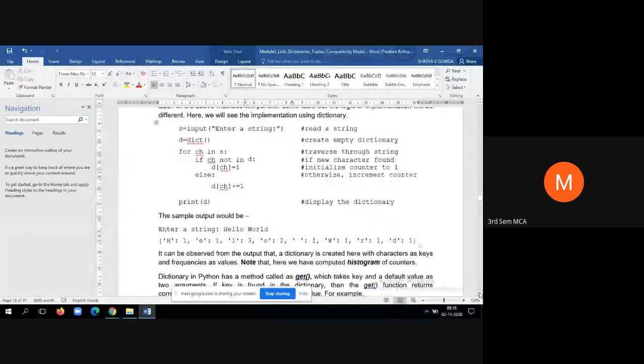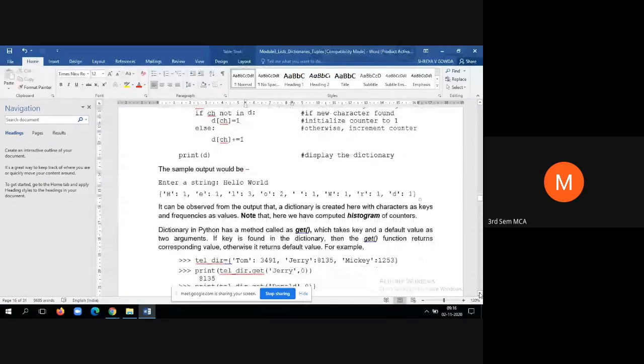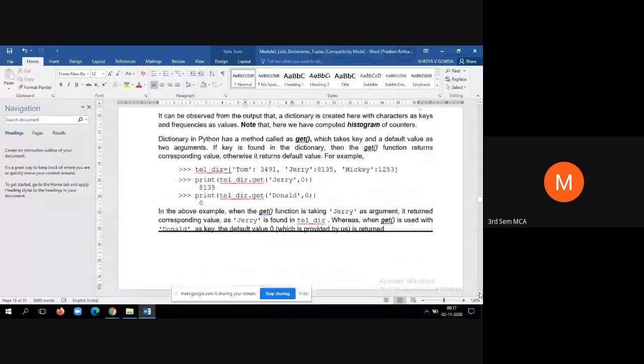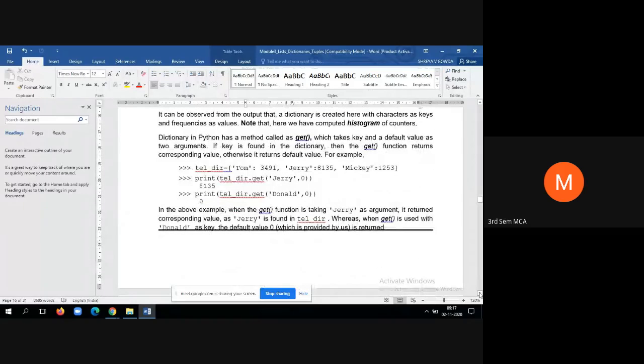Then, how to use the get method of a dictionary. A dictionary in Python has a method called get, which takes a key and a default value as two arguments. That means get is a function that takes two arguments: one is the key and another is the default value. If the key is found in the dictionary, then the get function returns the corresponding value, otherwise it returns the default value. The whole purpose of using the get method is to retrieve the value if the element is already present. If the element is not present, then it will return the default value.